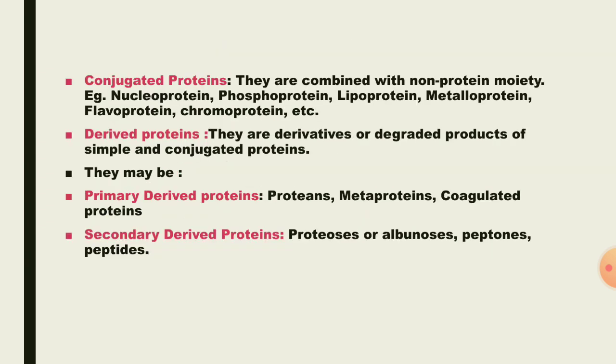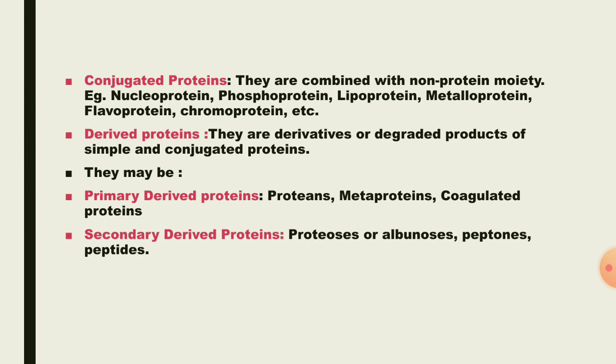Next, conjugated proteins, which means the combination of protein and non-protein moiety. Examples: nucleoprotein, phosphoprotein, lipoprotein, metalloprotein, hemoprotein, chromoprotein, etc. are the examples for the conjugated protein. Next one is derived proteins.